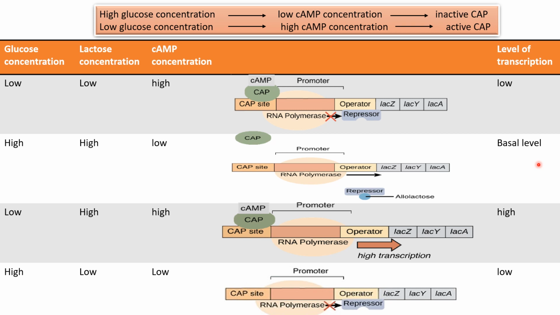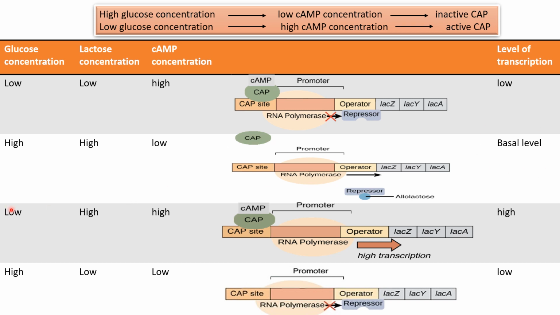What is basal level of transcription? When the repressor and activator both are absent, then RNA polymerase carries out the transcription of the genes on its own, and then the transcription is at basal level.